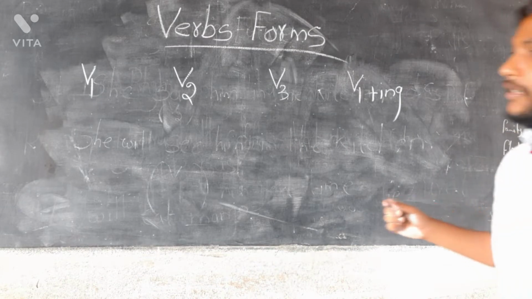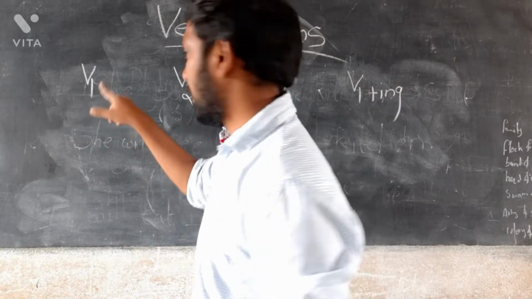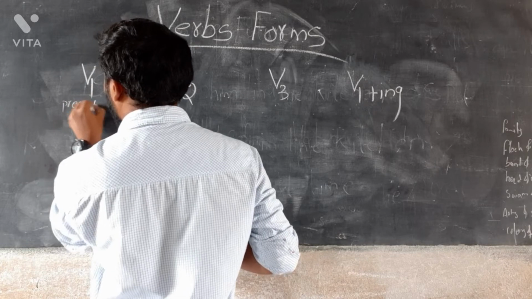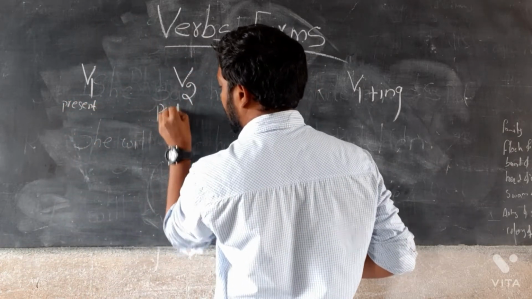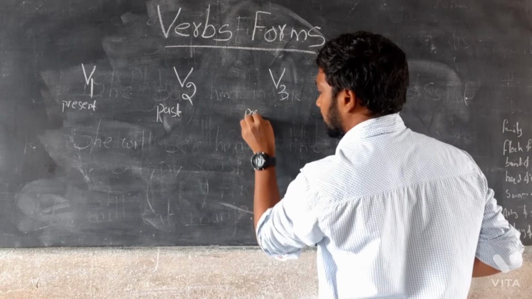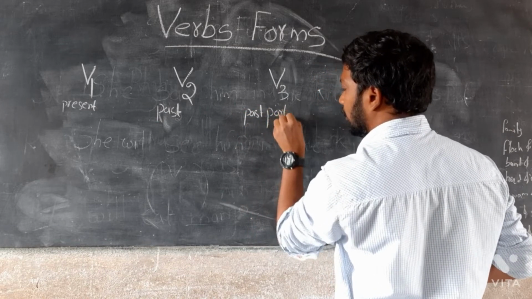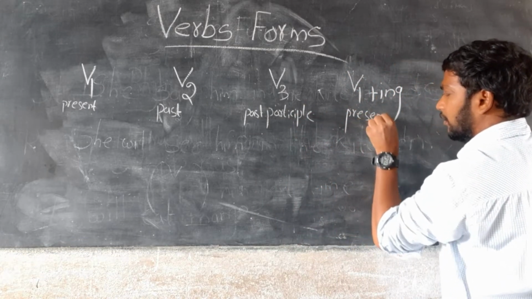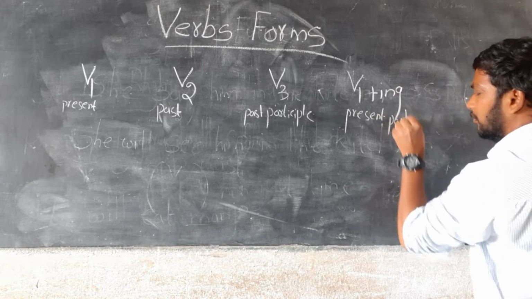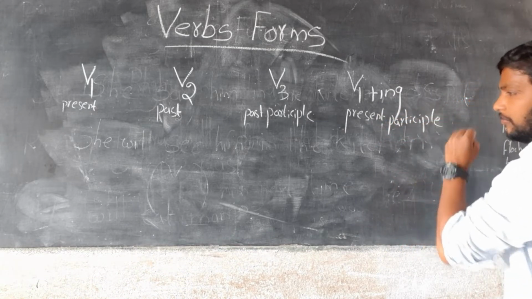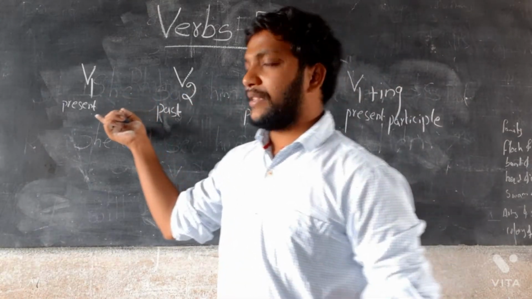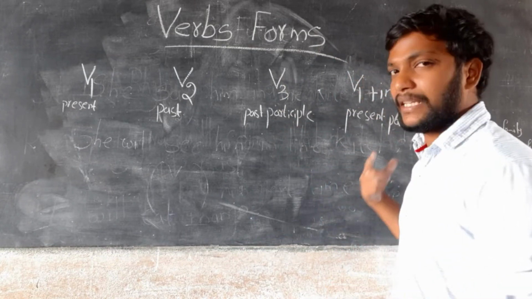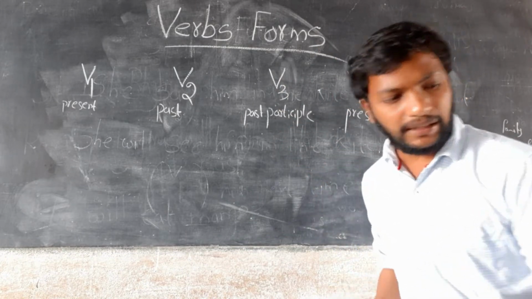V1 is called present, V2 is called past, V3 is called past participle, and V1 plus ing is called present participle.